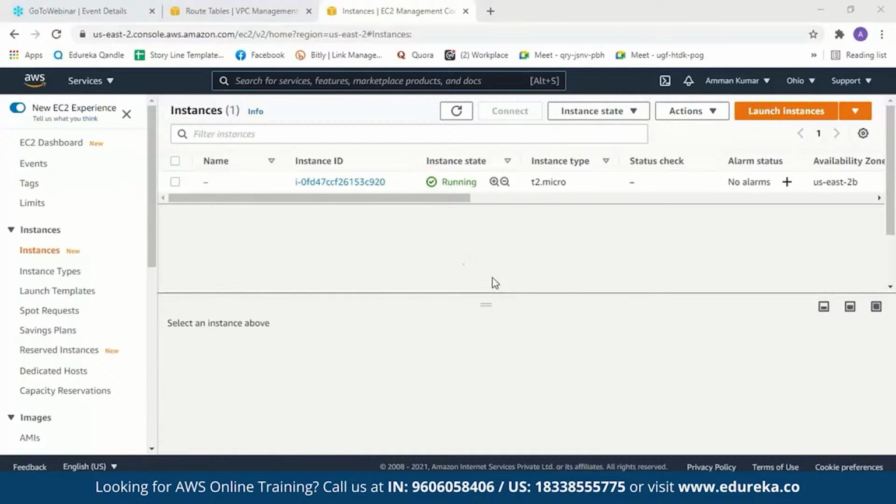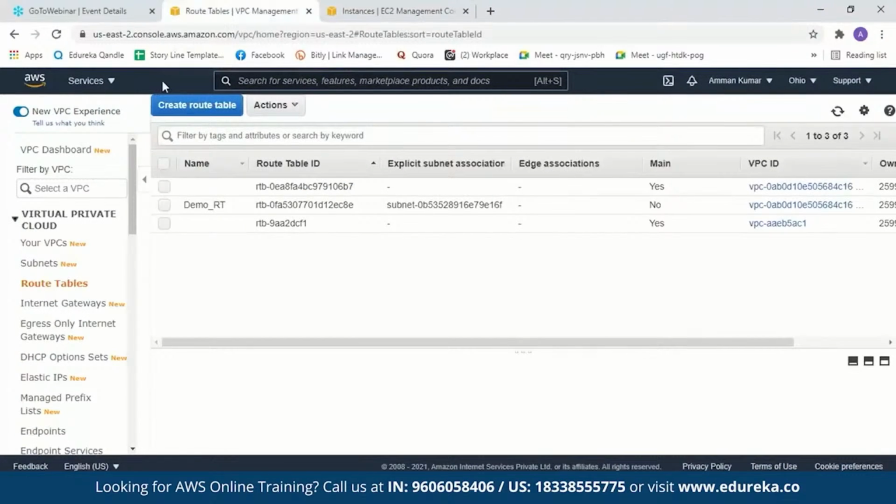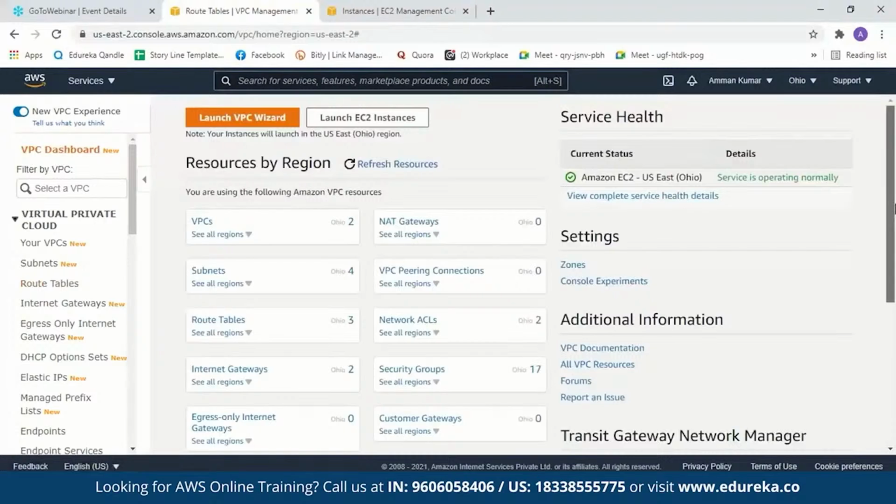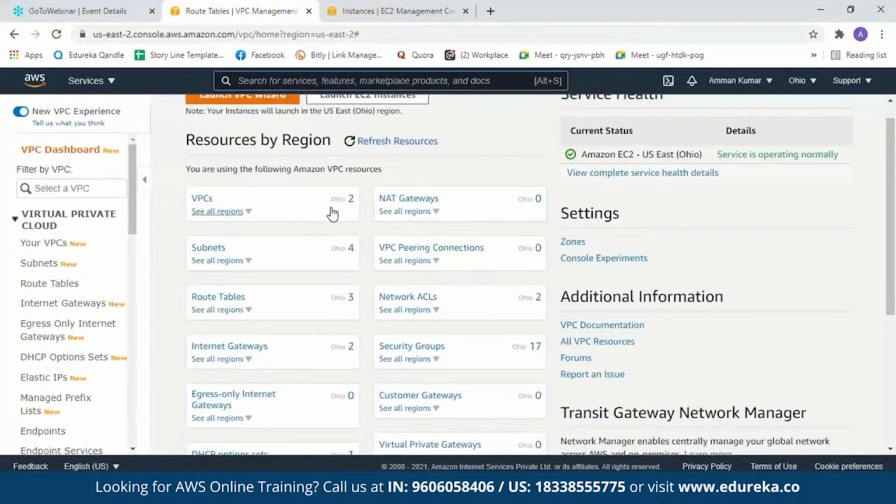While our instance is getting created, let us go back to VPC. We go to the VPC dashboard, and here you can see there are two VPCs. One is the default VPC and the other one which we have created. And there are 4 subnets. 3 are defaults and 1 which we have created. There are 2 default route tables and 1 which we created. There was 1 internet gateway which was default, and then we created another one.